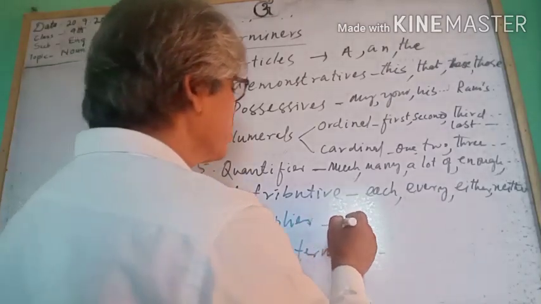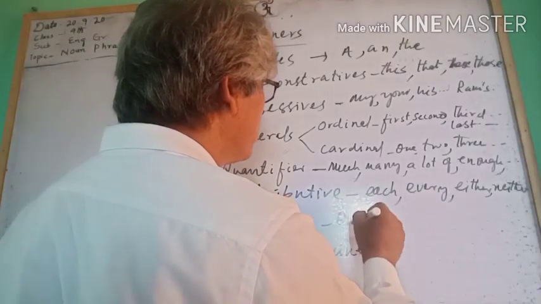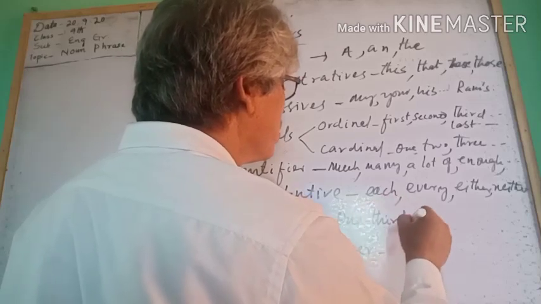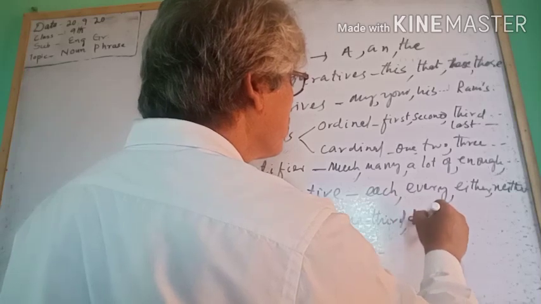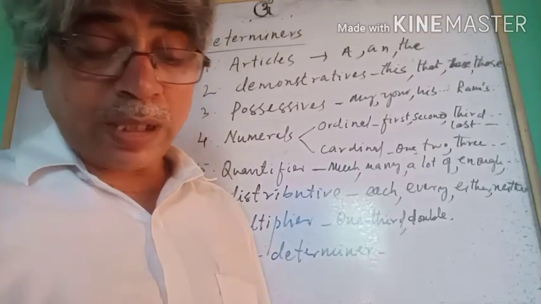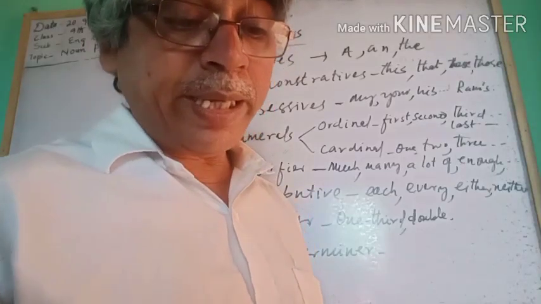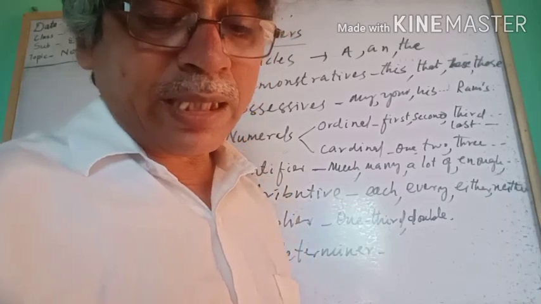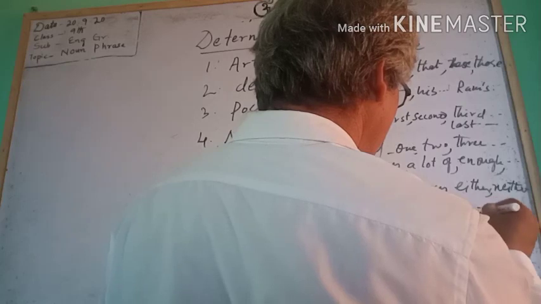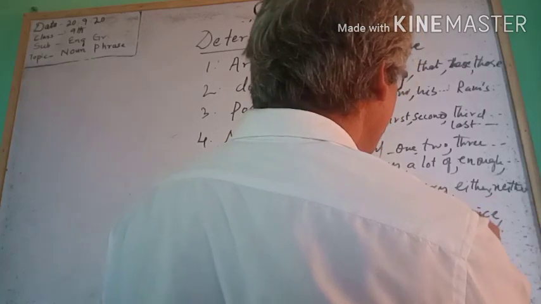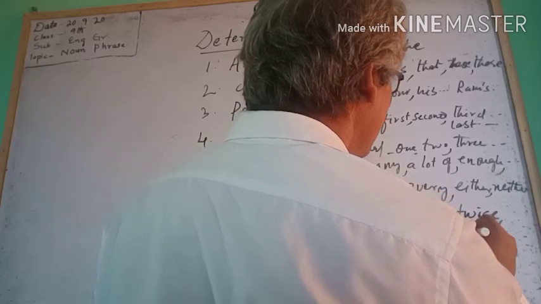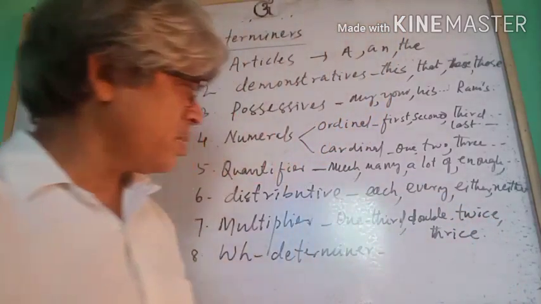Then multipliers: one third, double, three fourths, twice, thrice. These are multipliers.